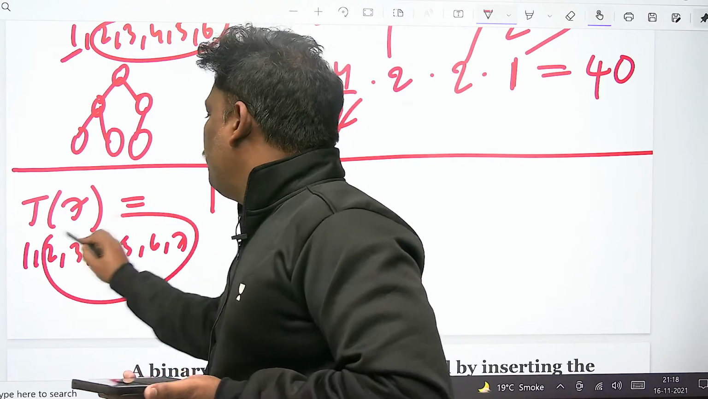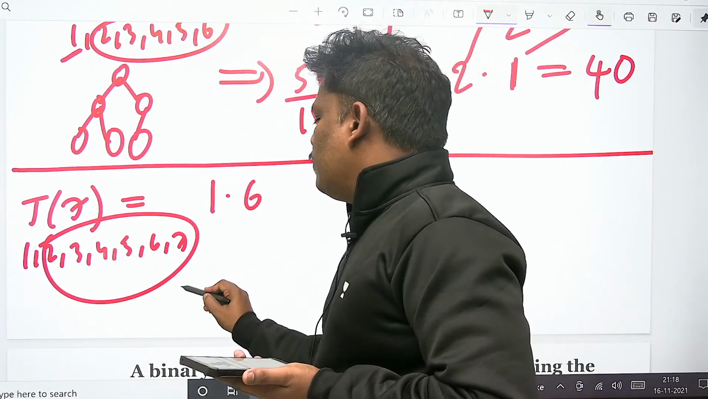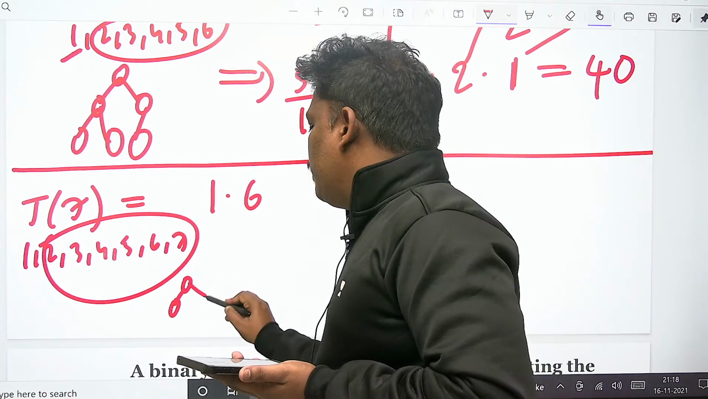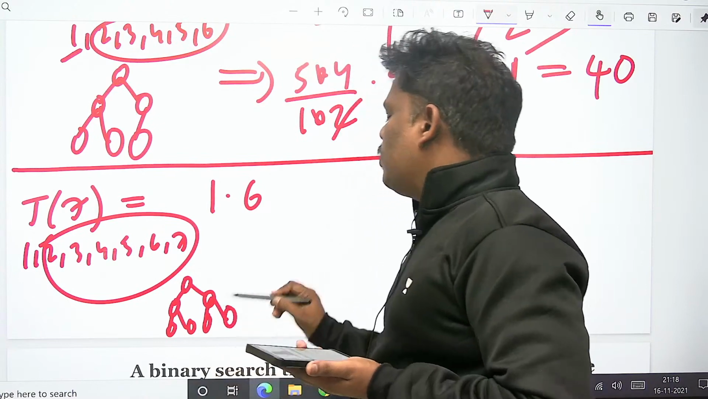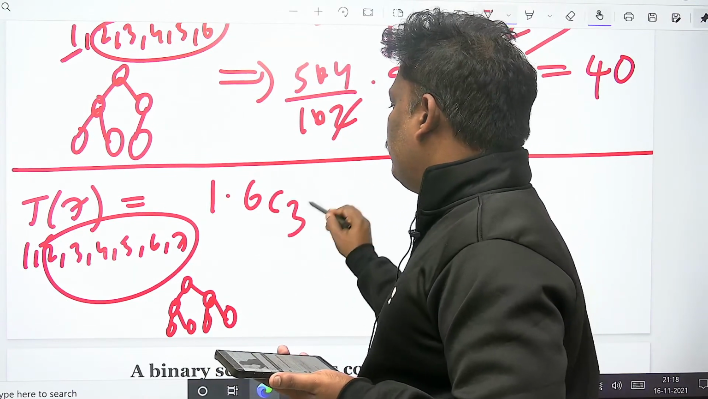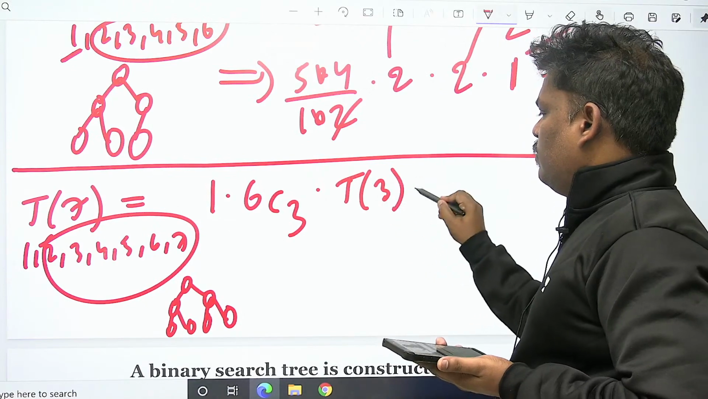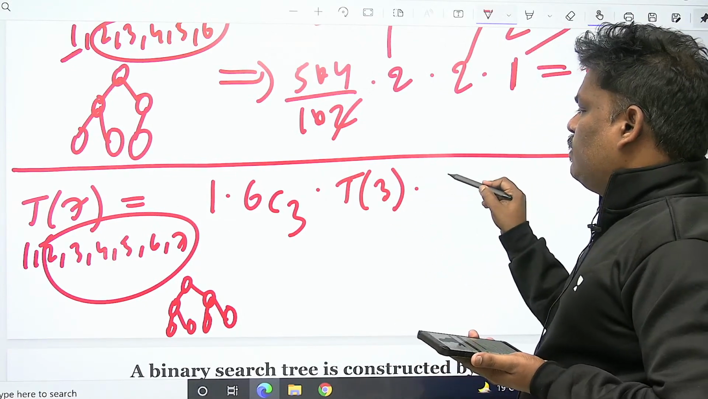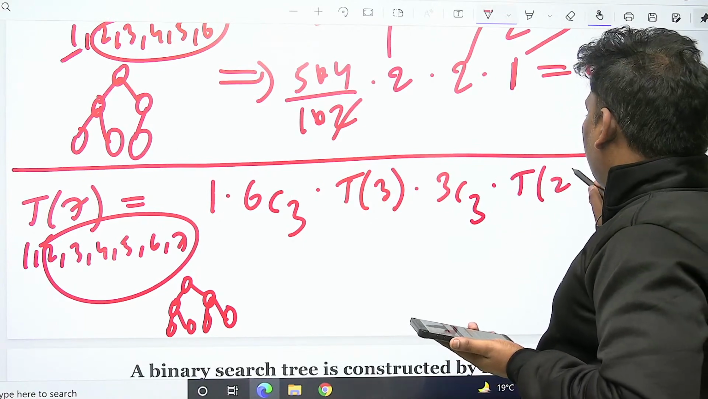Remaining people are 6 people. Out of 6 people, how many people go to the left? See the diagram. Almost complete binary tree required. So how many people on the left? 3 people. 6C3. So T of 3. Next one. Remaining people, how many? 3. 3C3. T of 2.